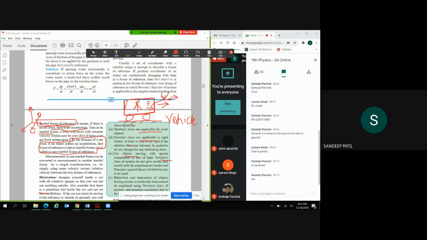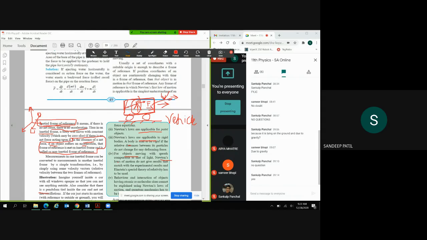But see the second sentence, which says that in the absence of net force, if an object suffers an acceleration, that frame of reference is not an inertial frame, and is called a non-inertial frame of reference. Here we have changed the velocity by applying the force F. But what happens to the person if we apply the brake or there is a sudden acceleration? The person moves ahead or backward.